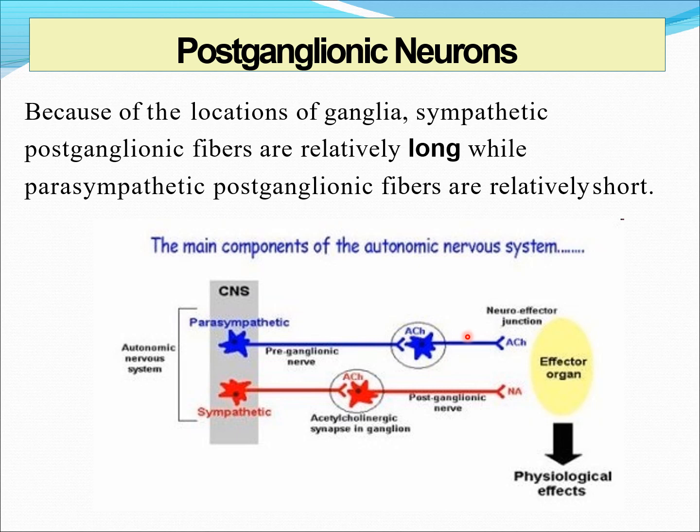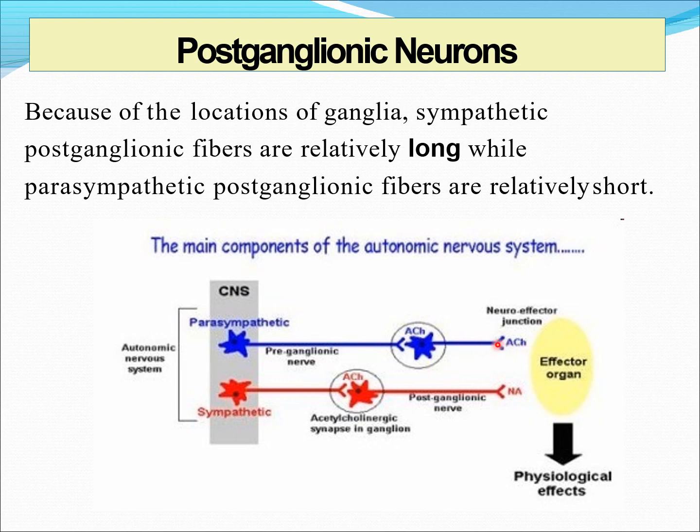In the parasympathetic system, the postganglionic nerve is very short because the postganglionic fiber starts from the ganglia. The ganglia of the parasympathetic system are called terminal ganglia. It is very close to the target organ.